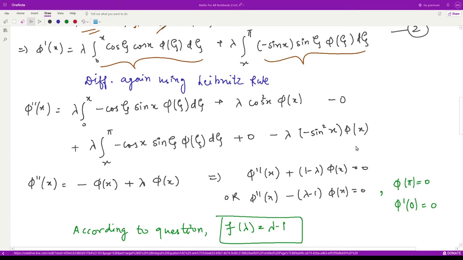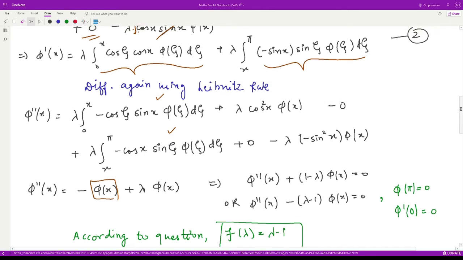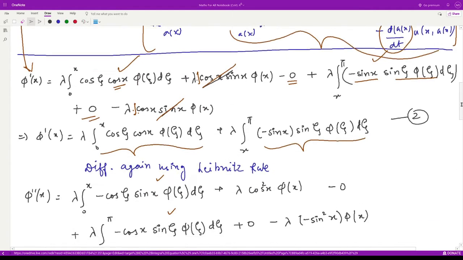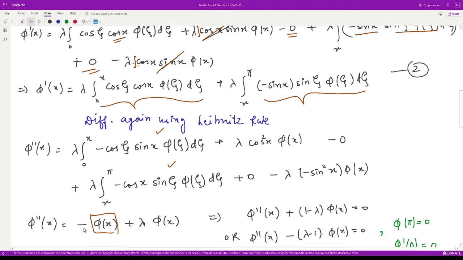So we'll have some terms of this kind. Now if you take minus common from this term and from the third term, you'll see that this is nothing but phi of x. Just look at equation number 1. This equation 1 is same as these two terms with the negative sign, right? And from these two terms, you take lambda common and phi x common. So you will be left with cos square x plus sine square x, and you know what it is? It is equal to 1.